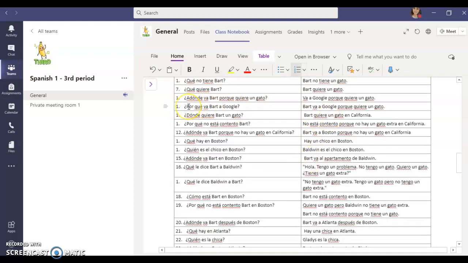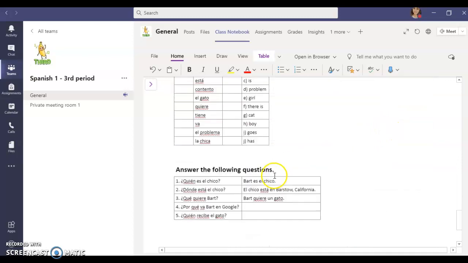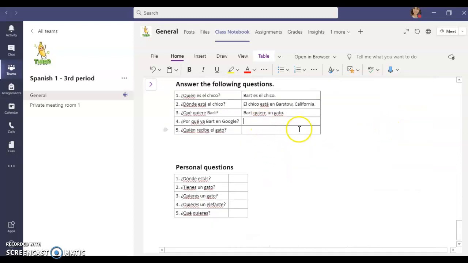Well, look. Question number 9. Why does Bart go to Google? Bart goes to Google because he wants a cat. Bart va a Google porque quiere un gato. I'm going to take that. Control C to copy, Control V to paste. Bart va a Google porque quiere un gato. Bart goes to Google because he wants a cat.